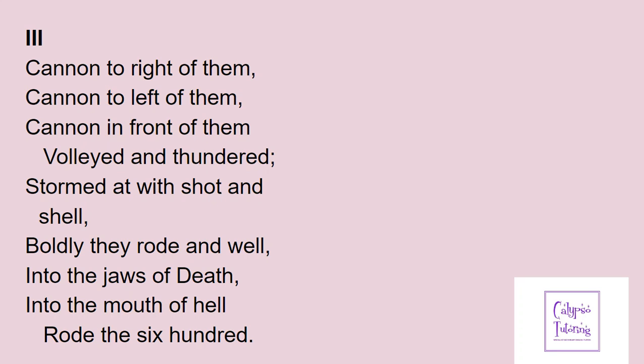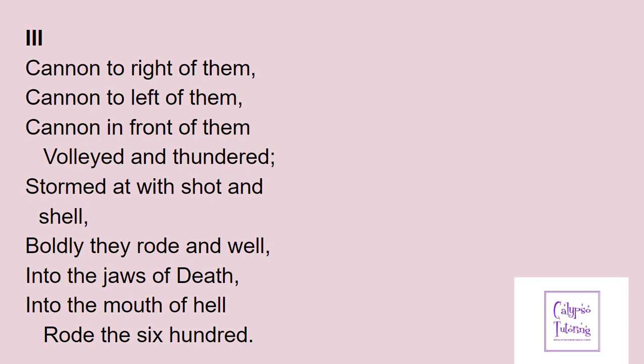And again, with the dactyl there, "boldly," the power associated with that word. And then "the jaws of Death," so again personifying death. The jaws of death snatching them, swallowing them up, and "the mouth of Hell" as well. So again, this really intense personification being used throughout the poem. And again, back to our refrain: "Rode the 600."